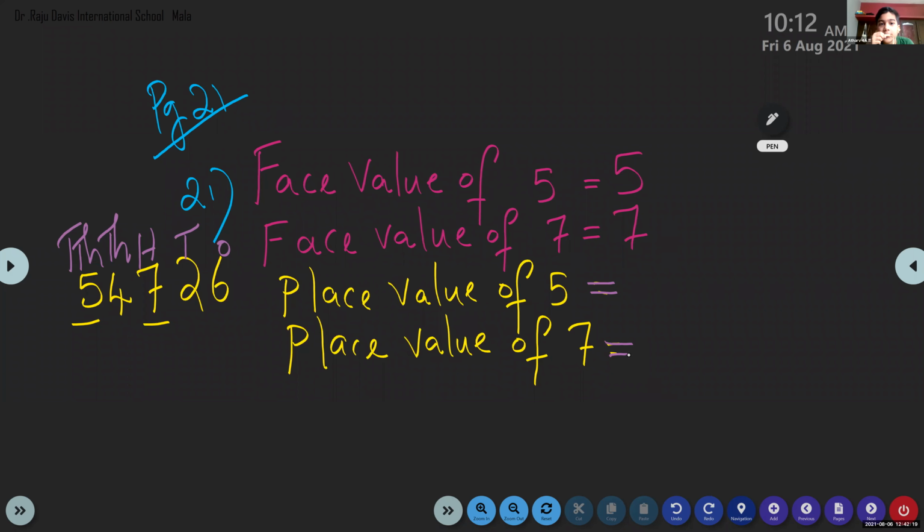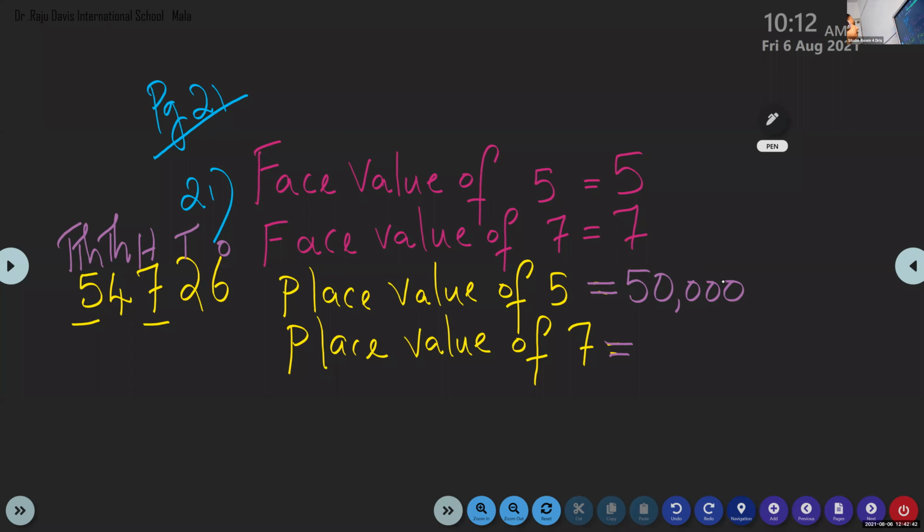Yes, I finished. Niran, yes, ma'am. What is the place value of 5? Place value of 5 is 50,000. Very good. 5 is in 10,000's place. So the answer is 50,000. Okay, 50,000.